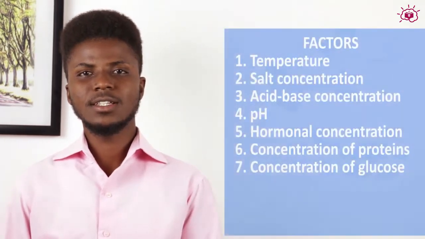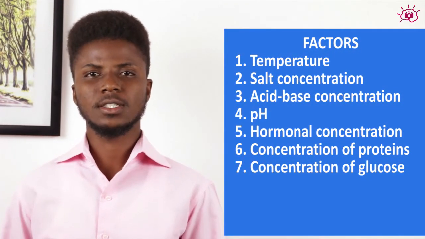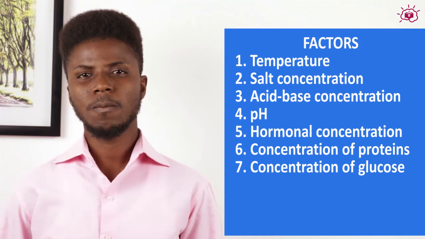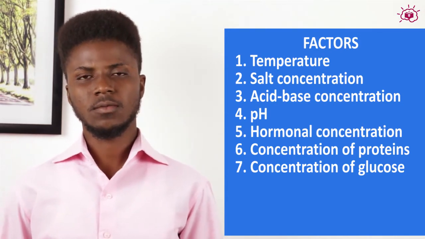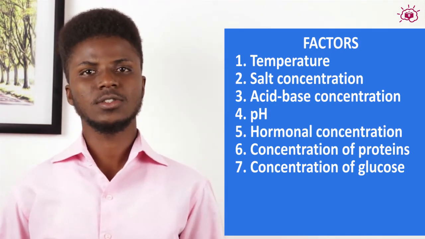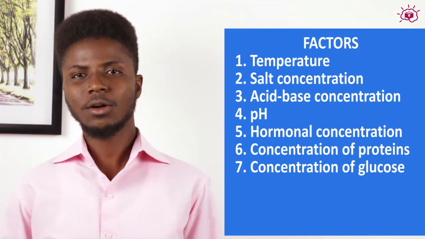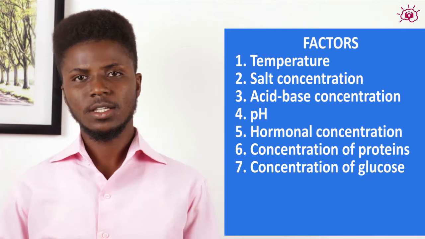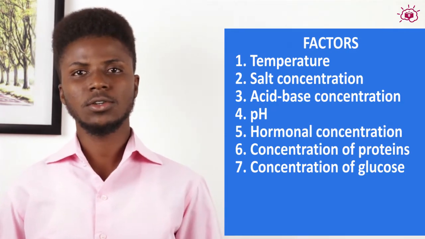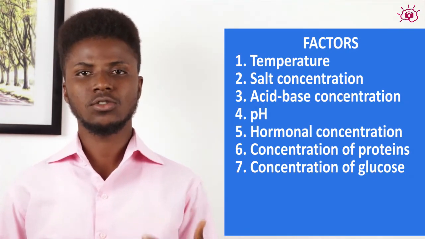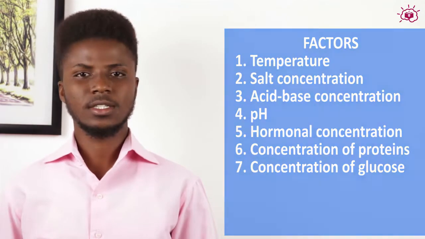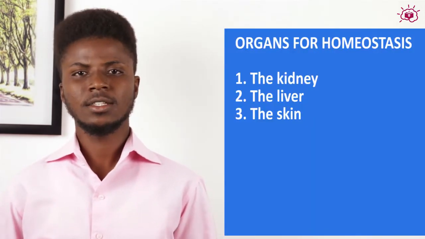Now, factors that need to be kept fairly constant include temperature, salt concentration, acid-base concentration, pH, hormonal concentration, and concentration of proteins in the body. Also, concentration of glucose in the body has to be kept fairly constant. And there are three major organs responsible in maintaining this balance, and they are the kidney, the liver, and the skin.